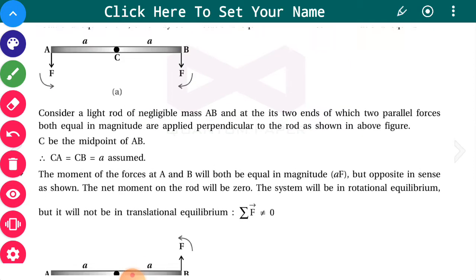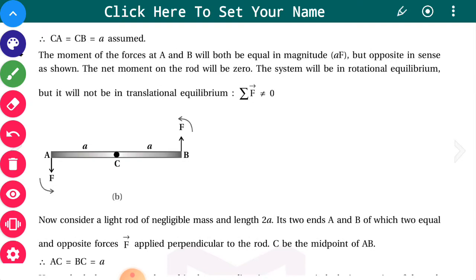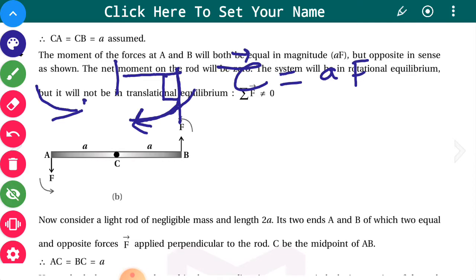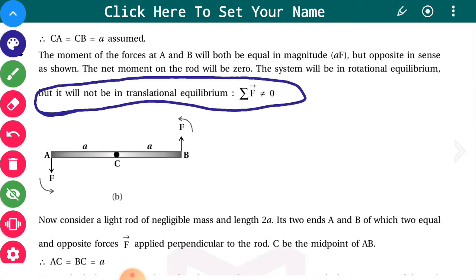So the torques cancel, but sigma F is not 0, because both forces are in the same direction, so we can say that there will not be translational equilibrium.